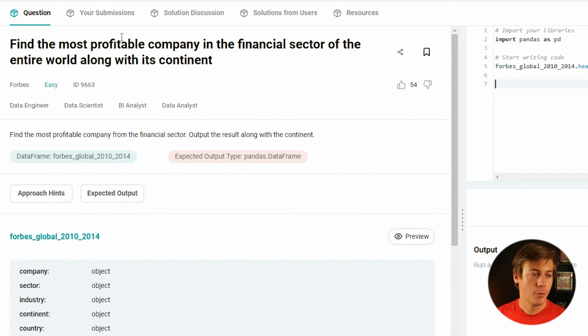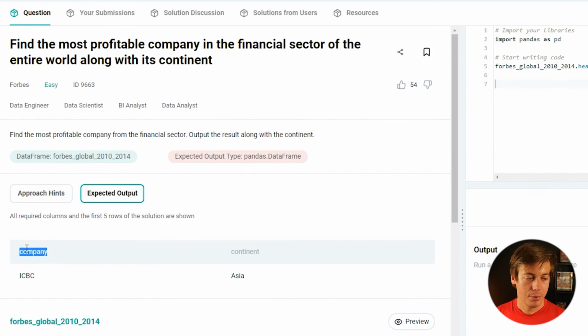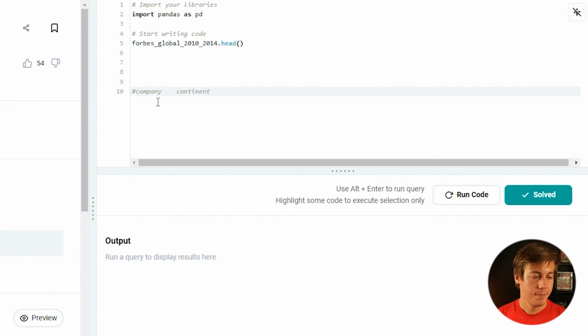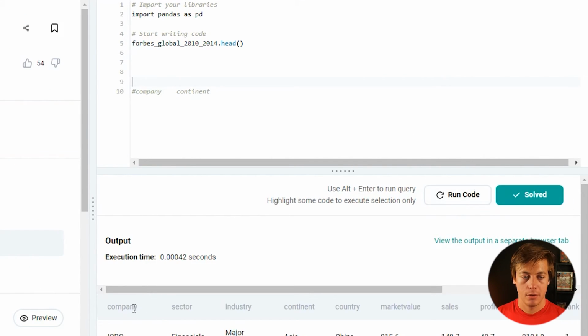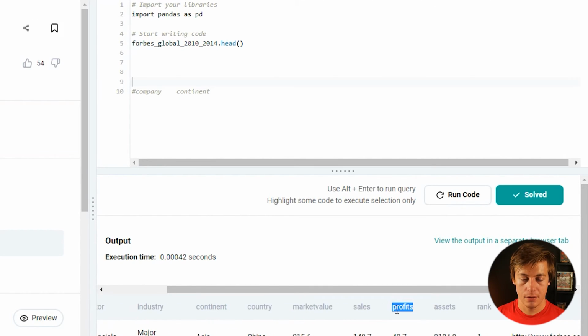Now we're going to be taking a look at the most profitable company in the financial sector of the entire world, with its continent. Expected output is like this. Okay, and let's take a look at this data frame. So we have company, sector, so we're going to have to query the sector first. Continent, so we'll need that over here. And then we have profits. Okay, is that all we need to do?